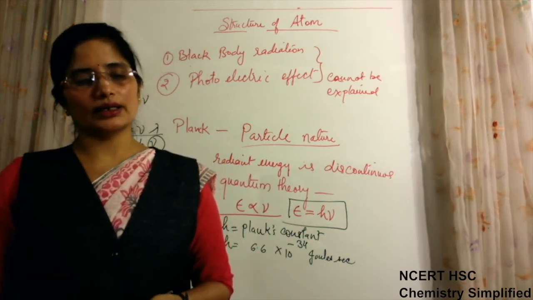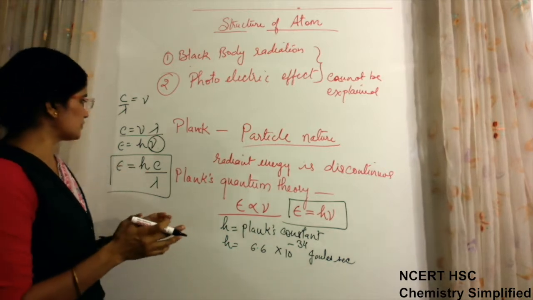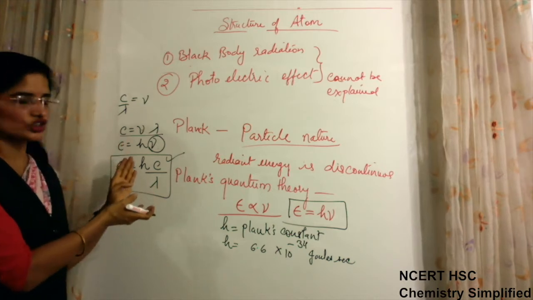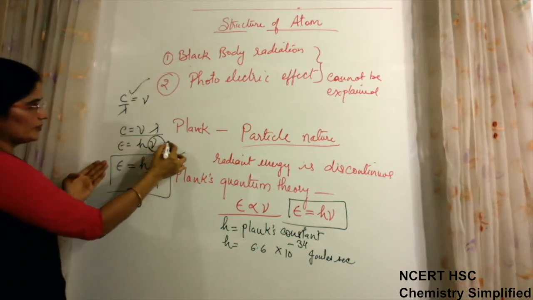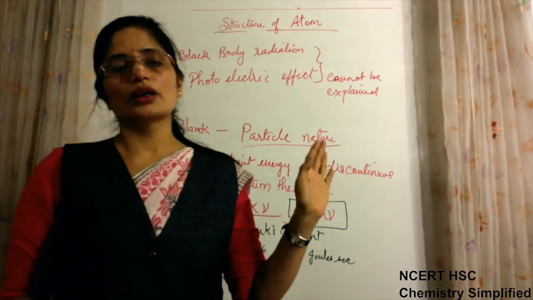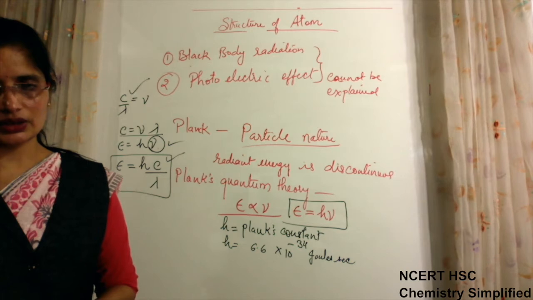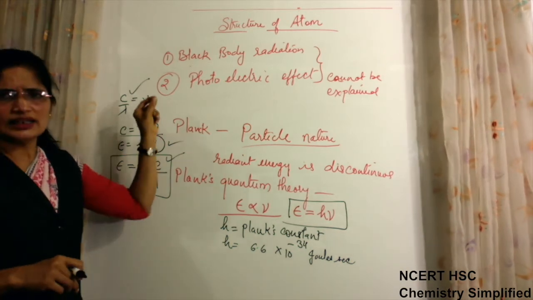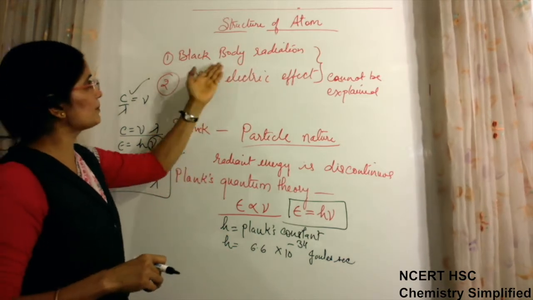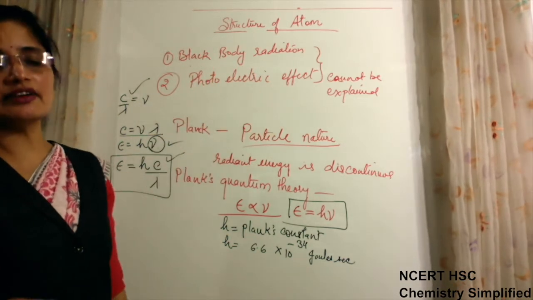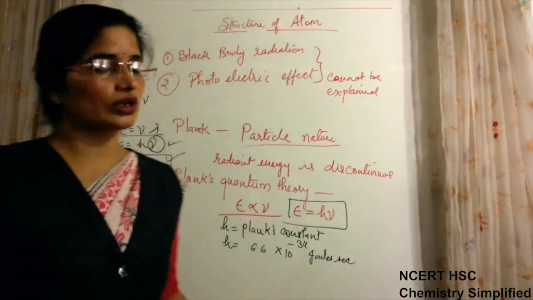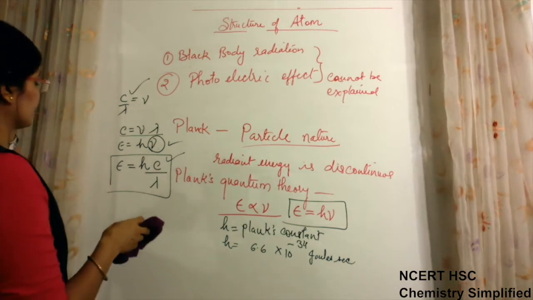Some phenomena are explained with the help of wave nature and some with the help of particle nature. So dual nature was considered, that is why we have combined these two and written the formula combining the two natures, one by the wave nature and one by the particle nature. Combining the two, we can use this relationship for solving questions when needed. Now, what are these two properties which we have written, black body radiation and photoelectric effect, and why can they not be explained on the basis of wave nature? So now we will talk about that.